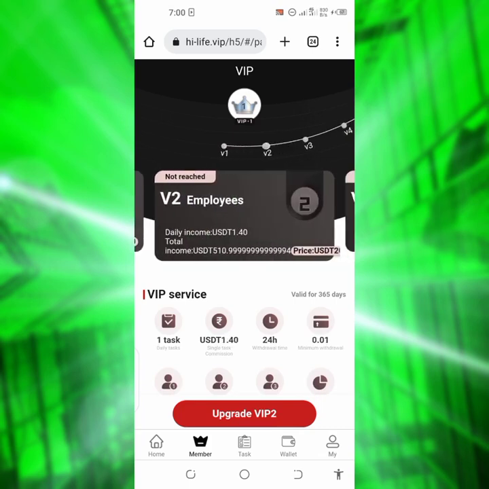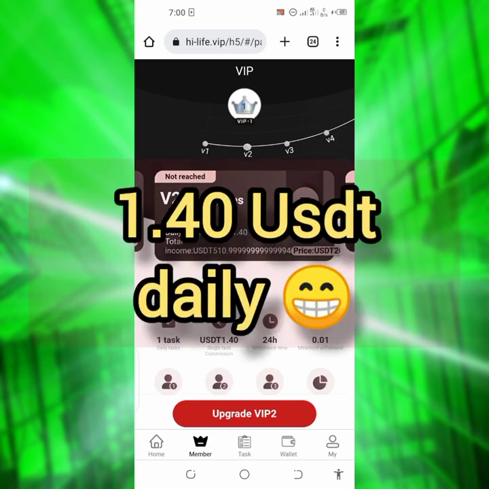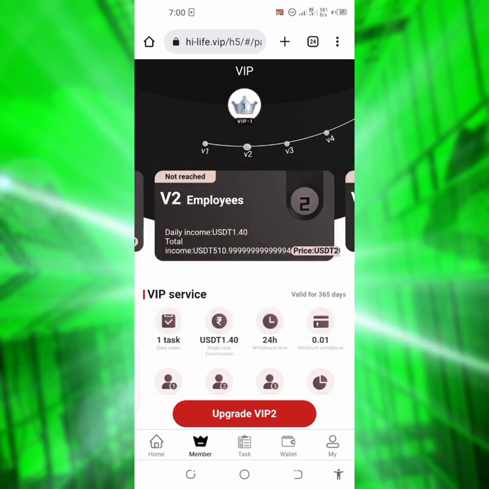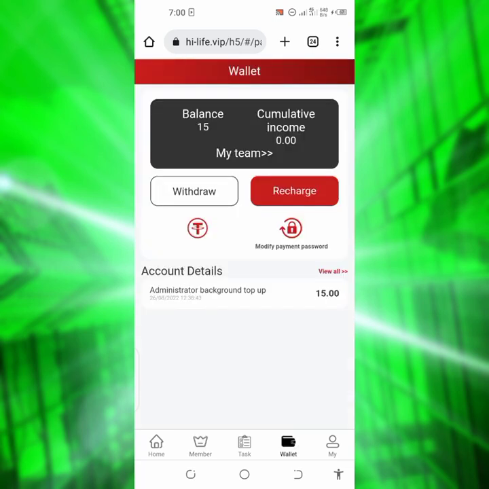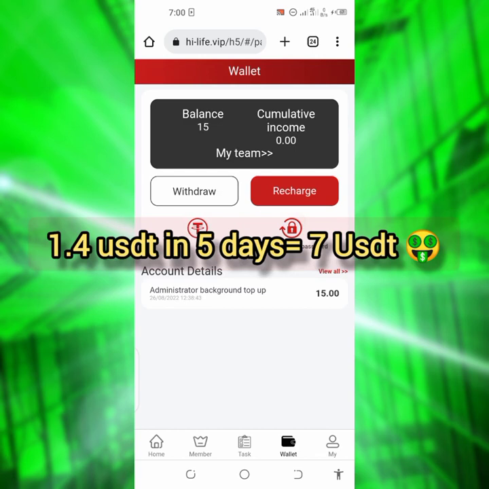But if you want to upgrade to VIP 2, what you're going to be getting is 0.1 USDT daily, and the price for you to upgrade to VIP 2 is 20 USDT, of which they have already given us 15. All you need now is to just recharge 5 USDT and you'll be earning 1.4 USDT daily. That means within 4 days you have gotten your capital back. So I think their payout is making sense, and I've seen a lot of people withdrawing from it.